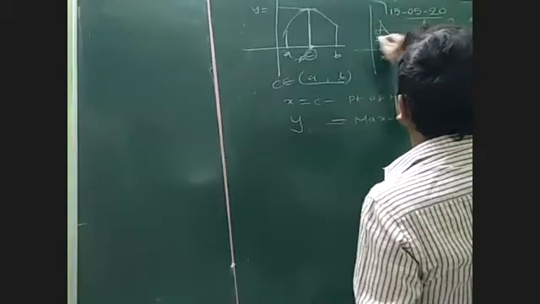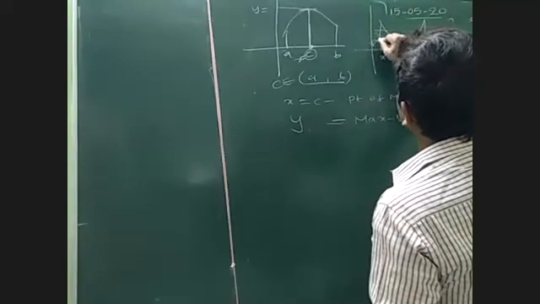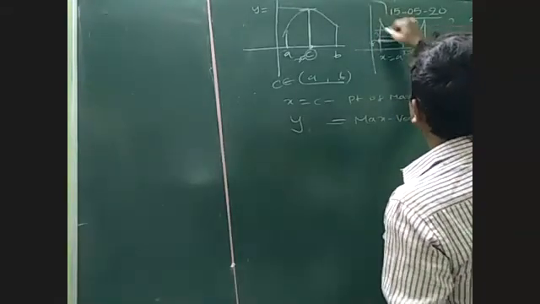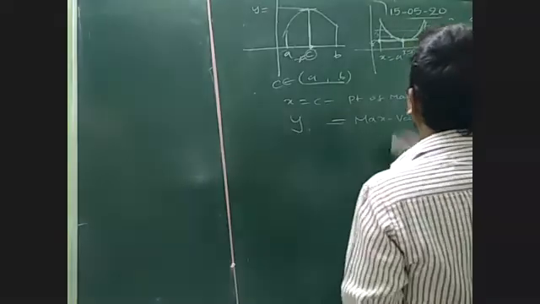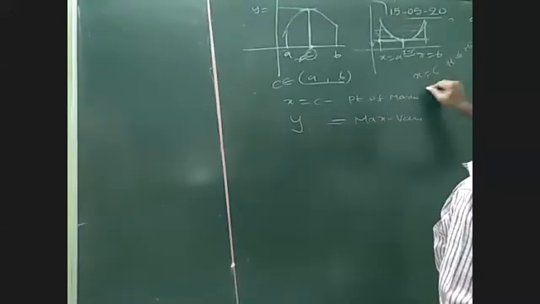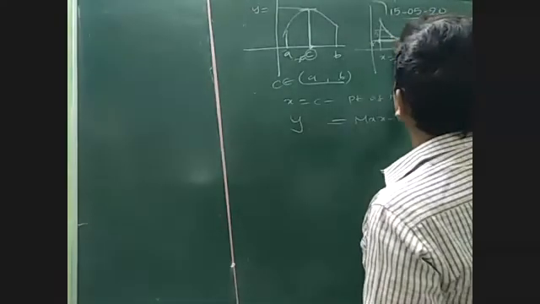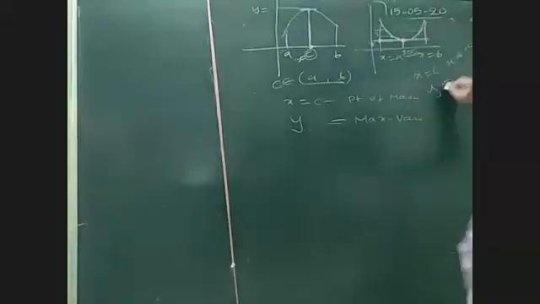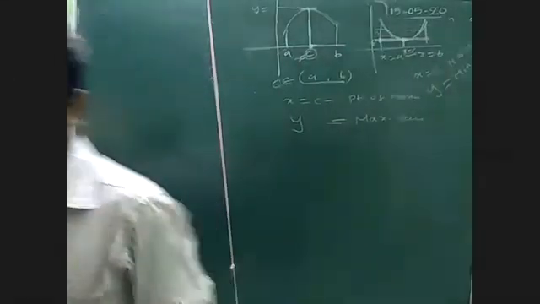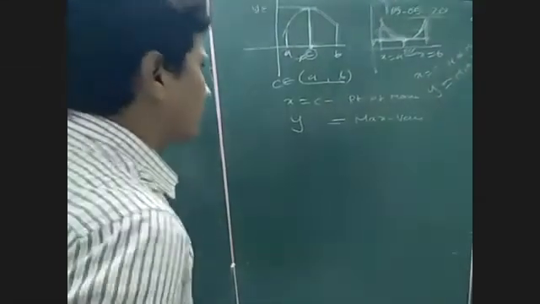But at this point the curve has the minimum value. So x is equal to C is called the point of minimum, and the corresponding y value is called the minimum value. So y represents the value, and x represents the point.